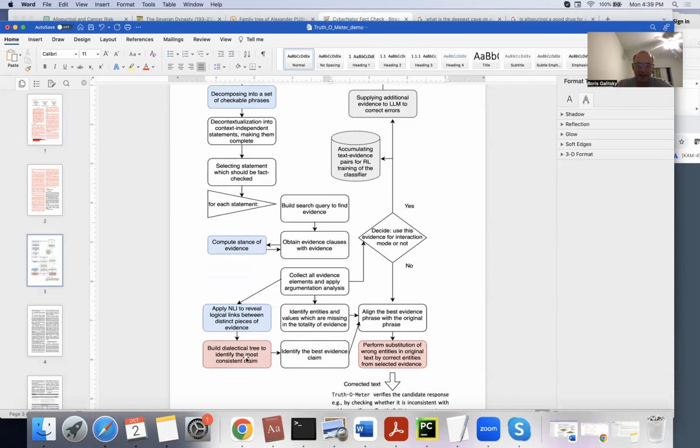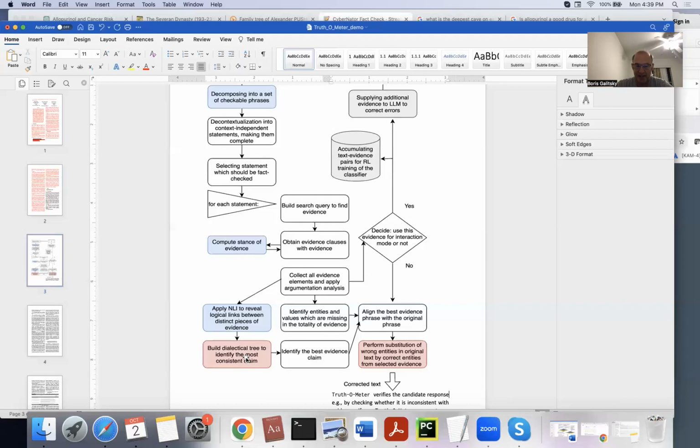Now we obtain multiple search results, and we need to compare them with each other. We need to find the most viable, consistent set. We remove all inconsistencies. Whatever we get from the web, if it is consistent with each other, that is fine. And we will look at examples where different websites give inconsistent data.